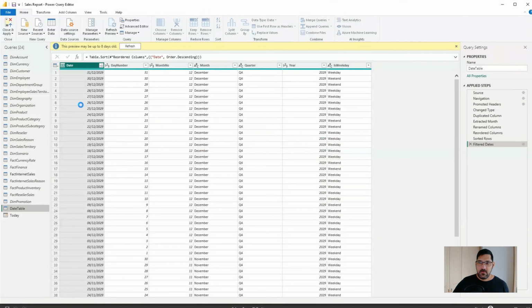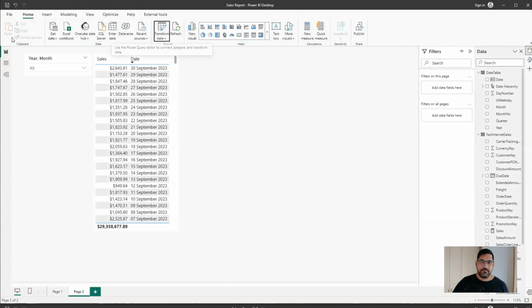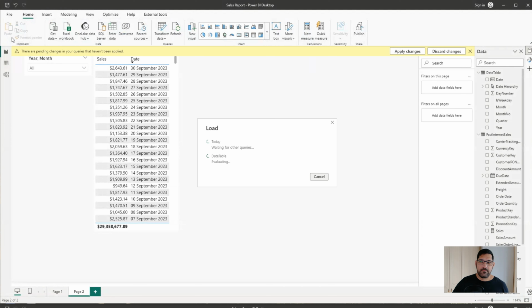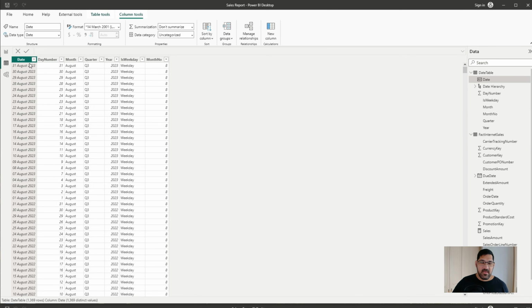If we select done, check this out. Now we have dates that are only loaded up to and including yesterday. So let's click close and apply. And once that's been loaded in, we can now go to our table view and have a look here. We only have dates up to and including the 31st of August, which is yesterday.